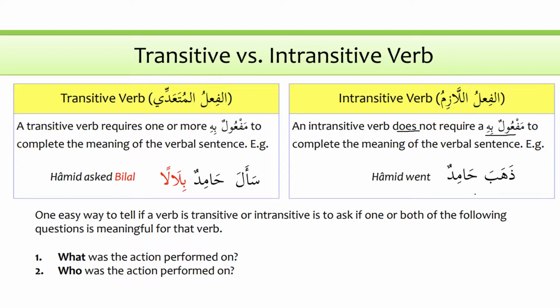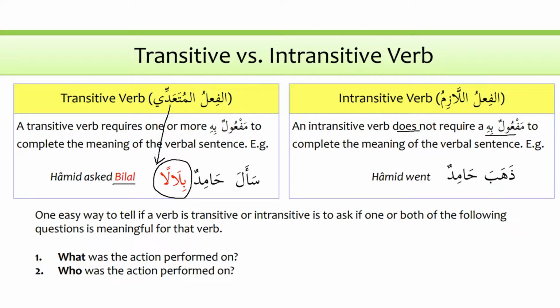As we mentioned, transitive and intransitive: al-fi'l al-lazim basically does not require maf'ul bihi. So when we say dhahaba Hamidun, Hamid went, the meaning is clear, so we don't need the object. But when we say sa'ala Hamidun, Hamid asked, so now we have to bring in what? Did he ask something or did he ask someone? So we say sa'ala Hamidun Bilalan, Hamid asked Bilal. Or we can say sa'ala Hamidun su'alan, Hamid asked a question. So now we need maf'ul bihi, we need an object. And that's why it is called al-muta'addi, or we call it transitive.